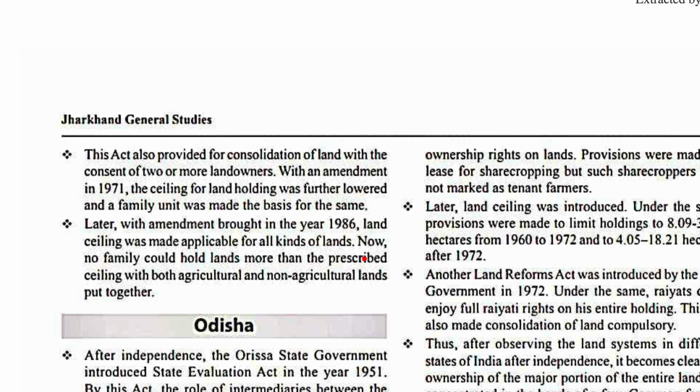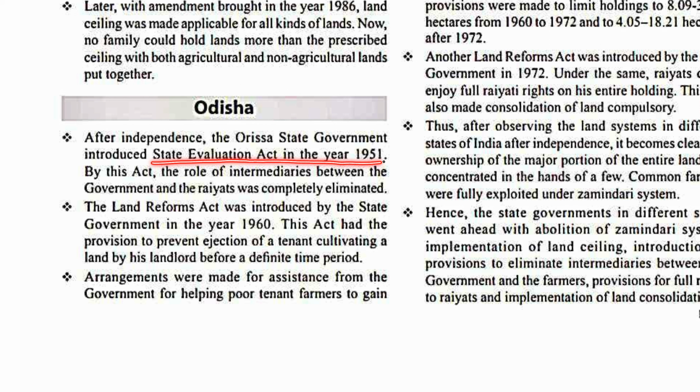Now, in Odisha, after independence, the Odisha state government introduced the State Acquisition Act in the year 1951. By this act, the role of intermediaries between the government and the Rayyats was completely eliminated. The Land Reforms Act was introduced by the state government in the year 1960.